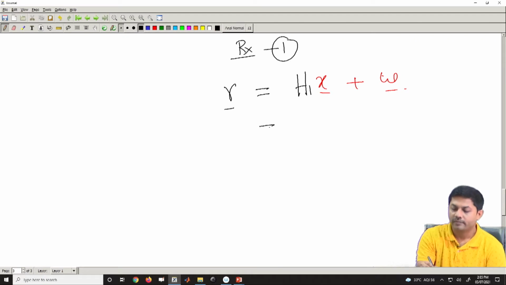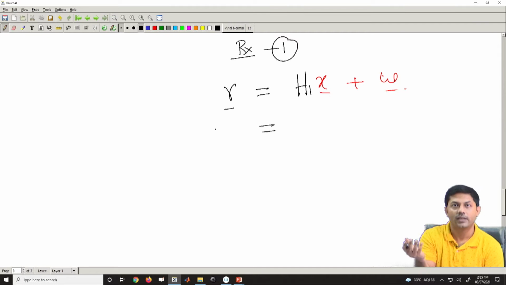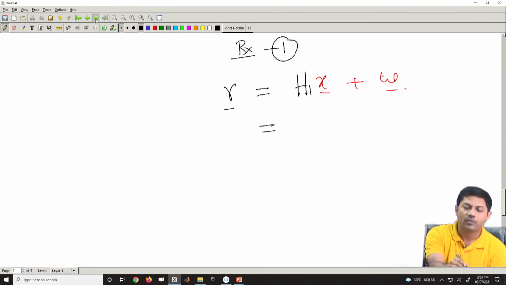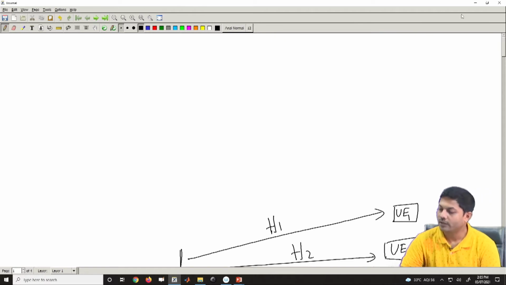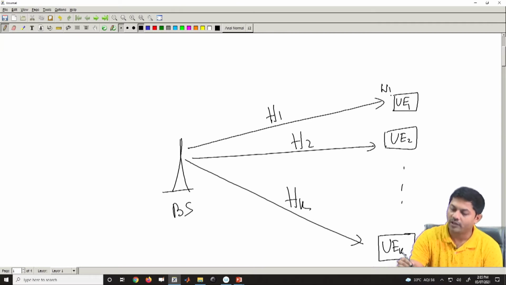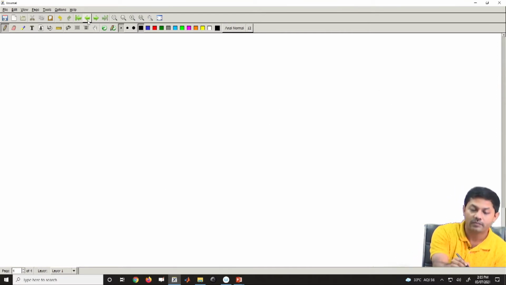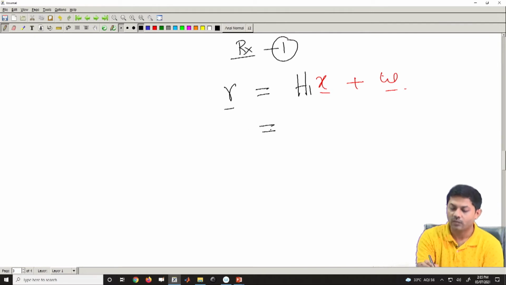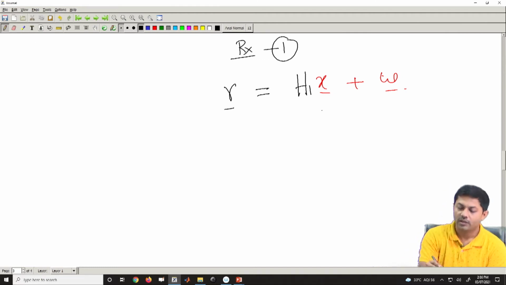Now, you do some sort of an equalizer, usually that is the choice here. Which means that once you receive it, each and every user will be going through an individual equalizer. So, at the user level you will have an equalizer W1, W2, similarly the equalizer W K. So, what is the purpose of this? The purpose is that once you receive it, you can pass it through an equalizer. So, what will happen?